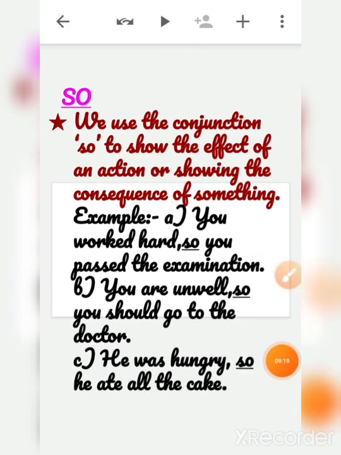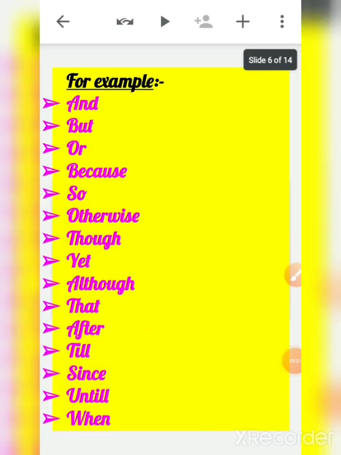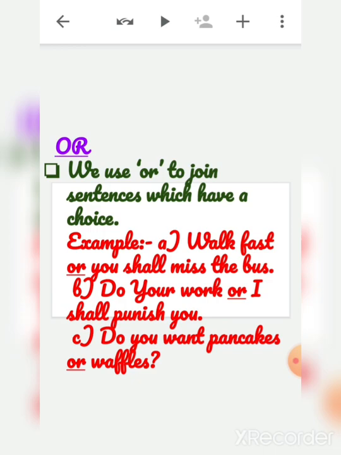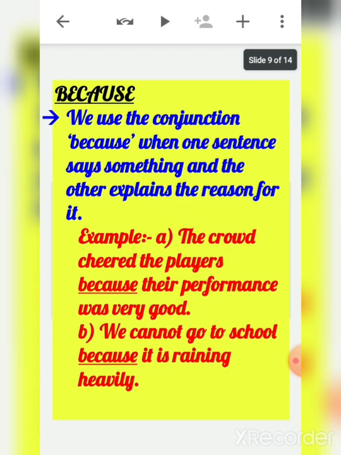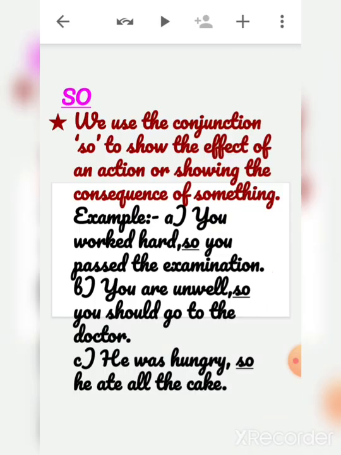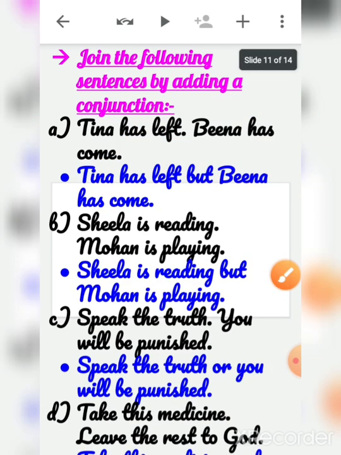Okay, children. So we use and to join two words or sentences with a similar idea. We use but to join two or more words or statements which have contrasting ideas. We use or to join sentences which have a choice. We use the conjunction because when one sentence says something and the other explains the reason for it. And we use the conjunction so to show the effect of an action, or the consequence of something.